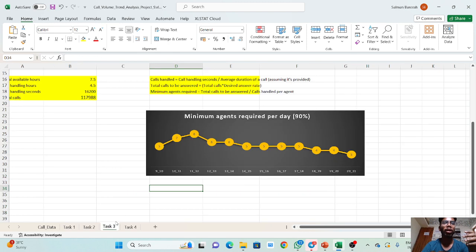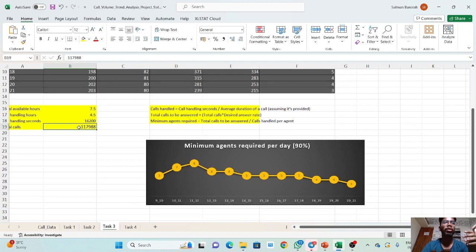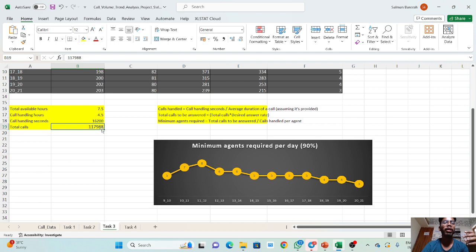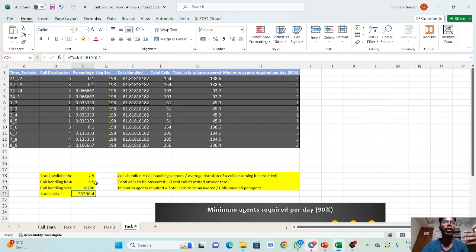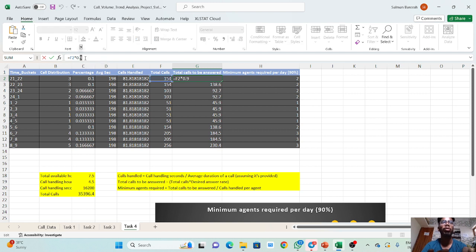You can see that the 100 percent of total calls is 11,788. So 30 percent of the total calls is 35,396.4. So we have calls handled. The formula is call handling seconds divided by the average duration of the call. Total calls to be answered is the same formula that we have seen before in task 3. We have taken 0.9 because we need to find a 90% success rate.